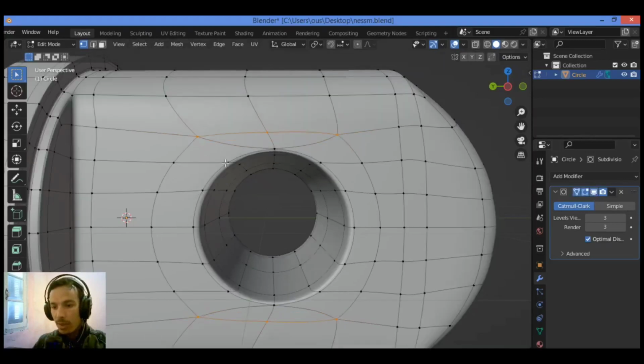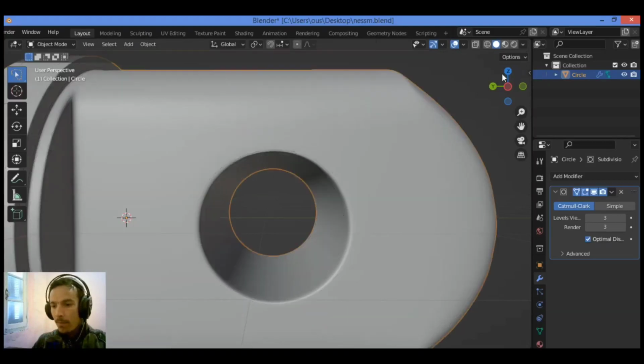I think it's not bad, and it's perfectly circular as shown here. You can see no issues.